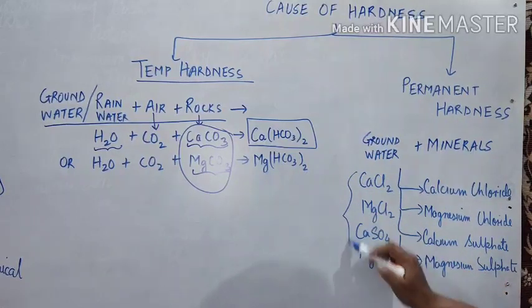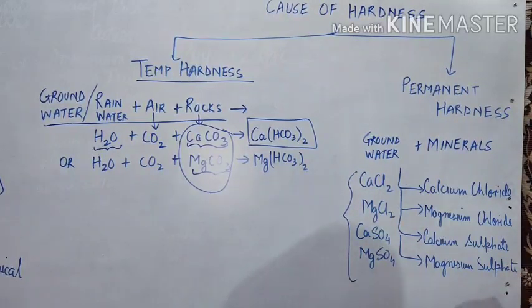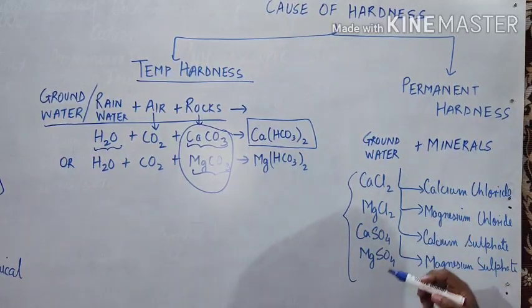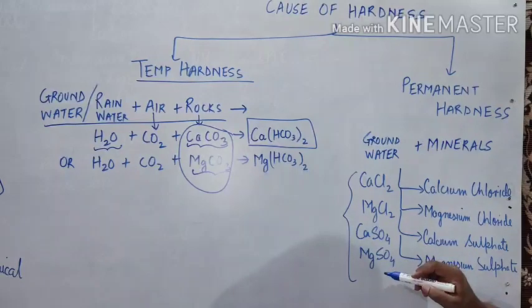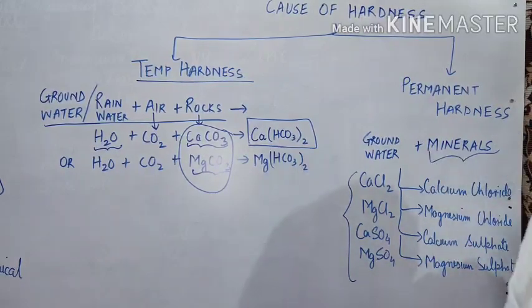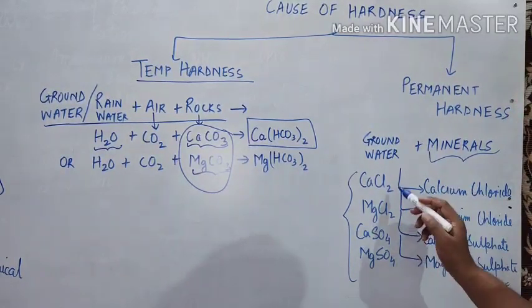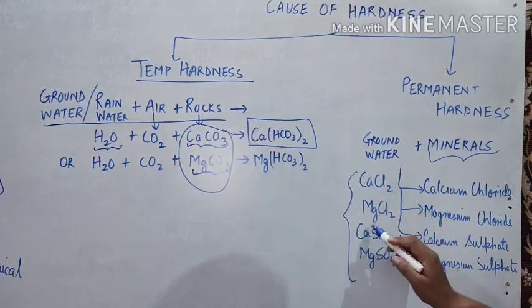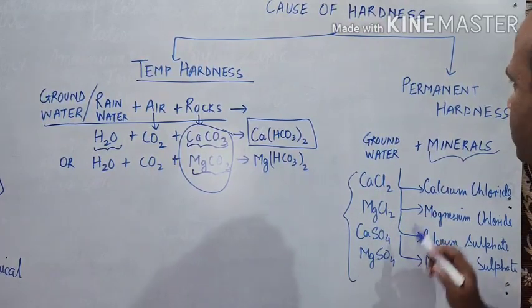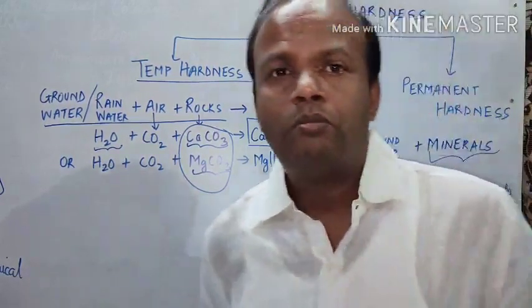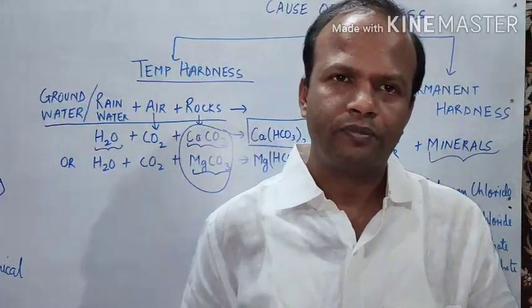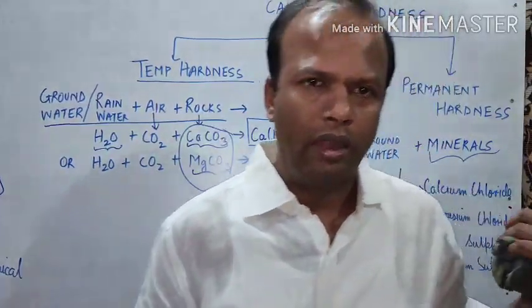And where do these come from? They come from the minerals present in the earth, in the rocks, in the mountains. So the presence of calcium chloride, magnesium chloride, calcium sulfate and magnesium sulfate makes the water permanently hard. So this was all about hardness.